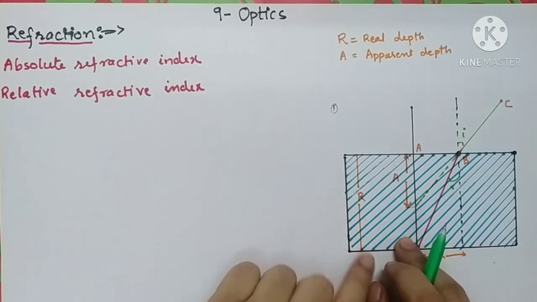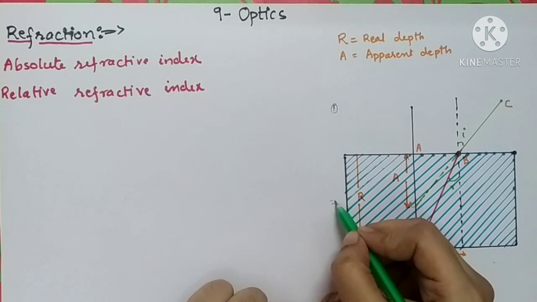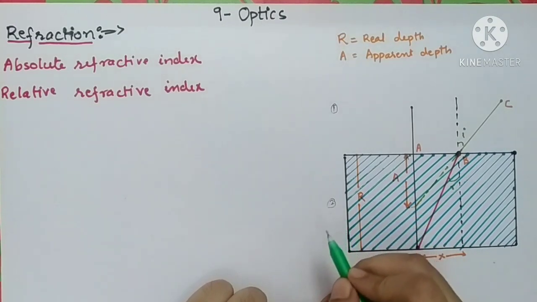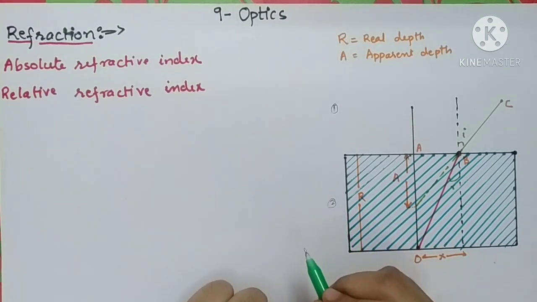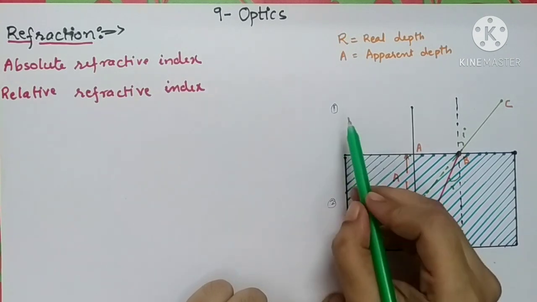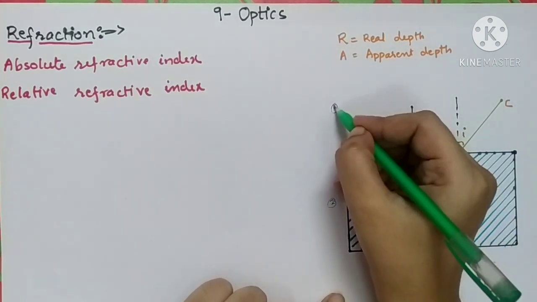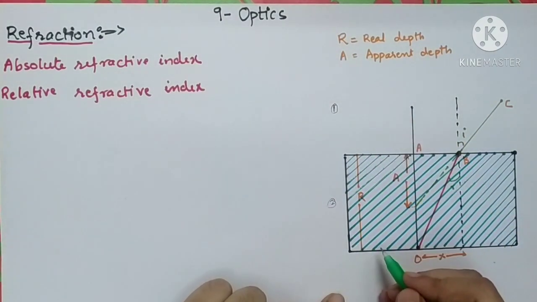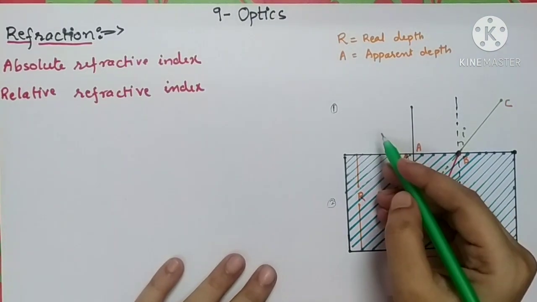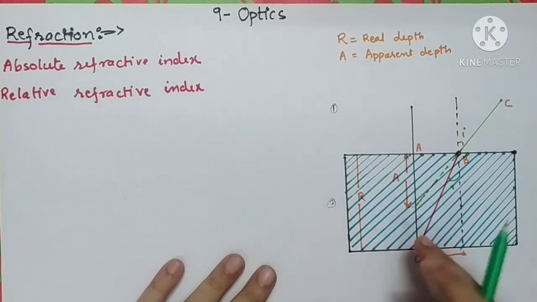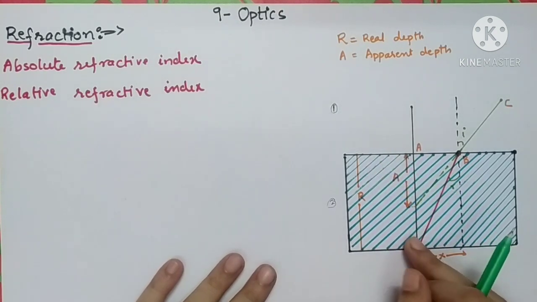Both the media are transparent, they are both optical media, but your medium 1, which is air, is less dense as compared to water or glass. So medium 1 is rarer while medium 2 is denser.